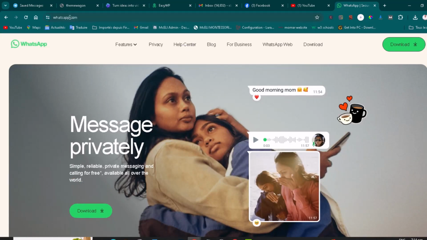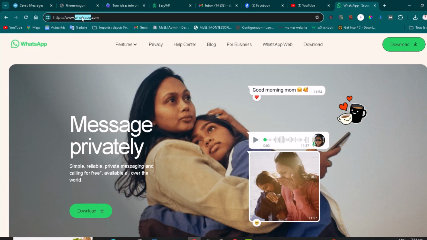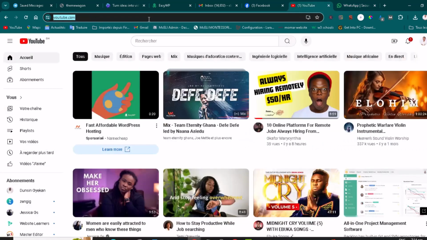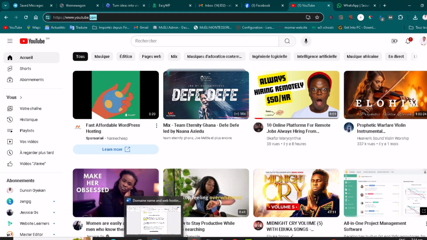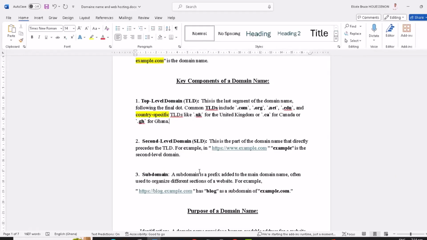So here, let's look at this, whatsapp.com. What comes before the .com here is WhatsApp. So WhatsApp in this case is our second level domain. Let's look at YouTube too. What comes before the .com here is YouTube. So YouTube is our second level domain. And lastly, the last key component of the domain name is the subdomain.